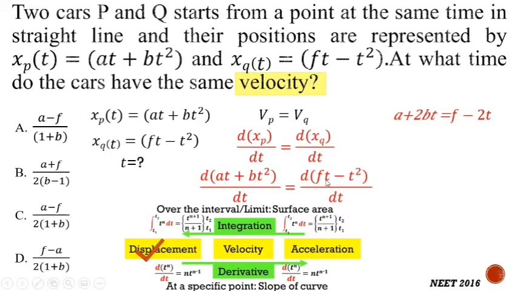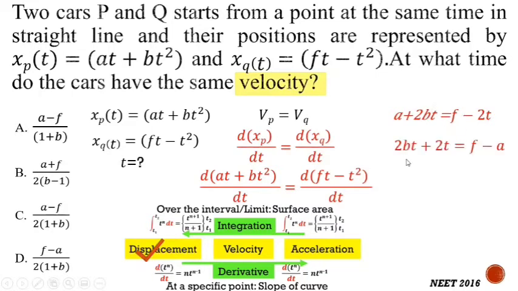In this case again ft is there, so the derivative of ft is again f, because t has derivative equal to 1, minus, in this case the t square will have differential equal to 2t, because we multiply with the power and reduce the power. So the existing power is 2, so we will multiply with the power, and by reducing the power by 1 it will give t. So it is 2t now.